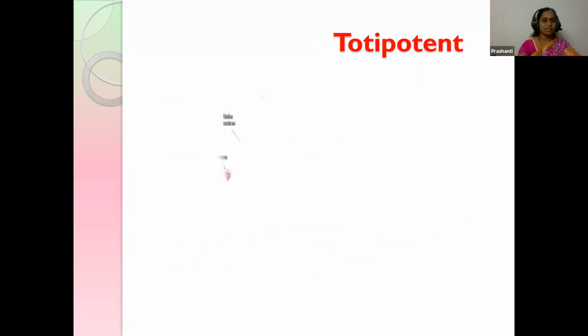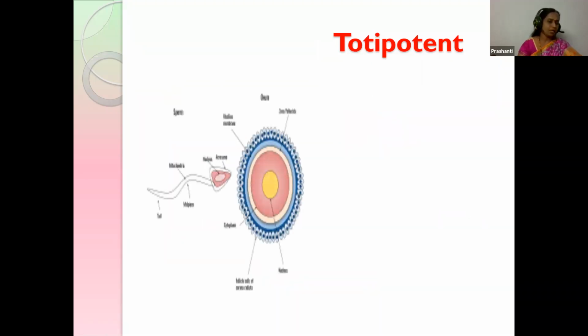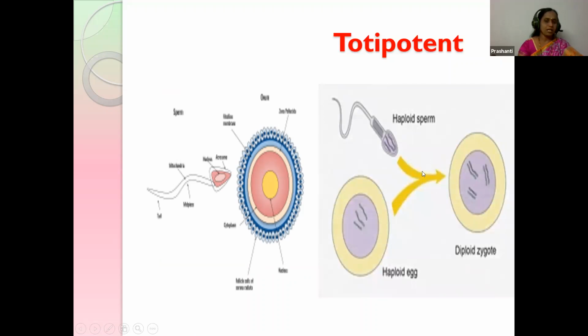Let's see an example, children. The sperm cell fertilizes the egg, and this gives rise to the zygote. So a single cell gives rise to the zygote, and by further divisions gives rise to the complete organism.